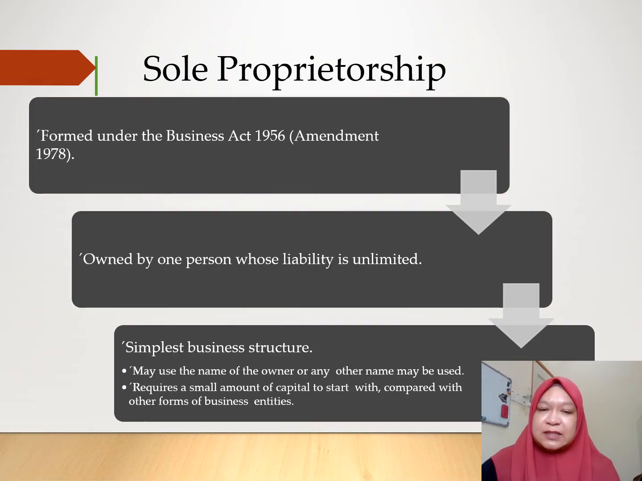It is owned by one person whose liability is unlimited because it is sole, so only one person. It is the simplest, very simple business because it's owned by only one owner, so it may use the name of the owner. It requires a small amount of capital to start with compared with other forms of business. Let's say that you want to start a business by yourself and you don't want to invite anyone else, so this is the type of business that you will form, which is the sole proprietorship. It depends on you what name you want to give your business and how much capital you want to start with, because it is your own business.